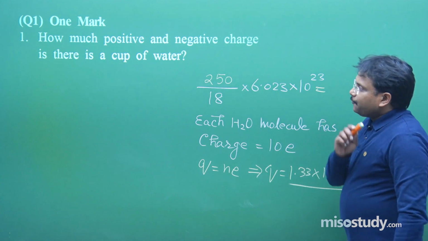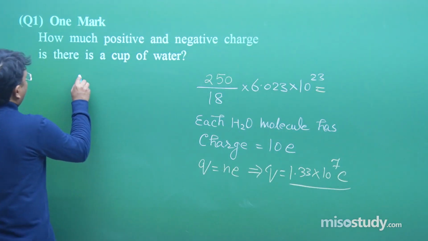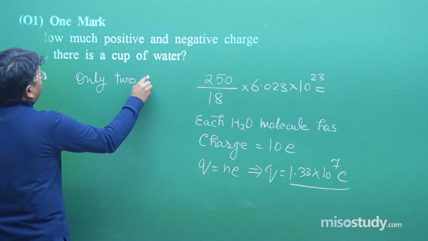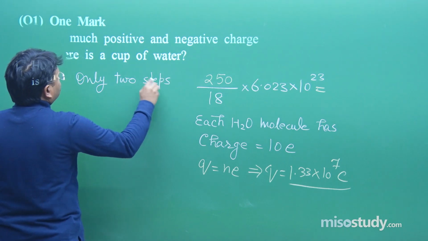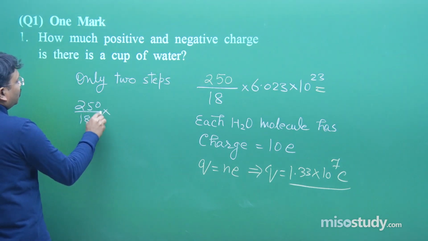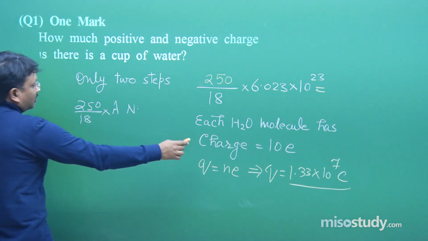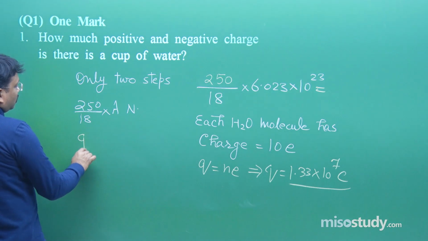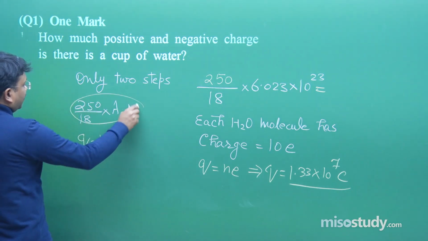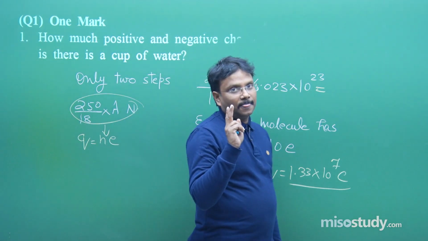So basically if you want to analyze this question, it has only 2 steps. The first step is to multiply by Avogadro's number, and then this is a fact that you know, and then Q is equal to Ne, and N you will get from here. So, just a 2-step question, fine.